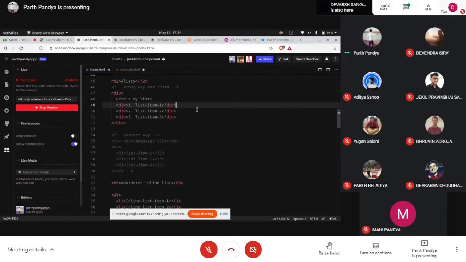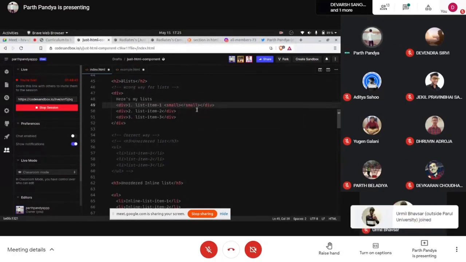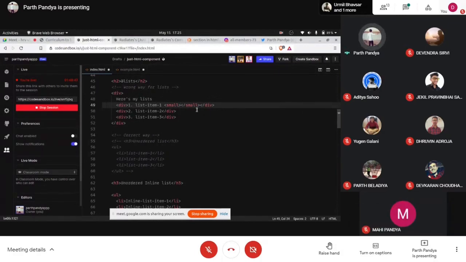And when I add another tag like small tag, small tag is actually an inline tag, and it will be just in one line. Inline means in one line. Simple English it is. The name itself suggests that inline is one line. And div is just an enclosure and it is a block element.